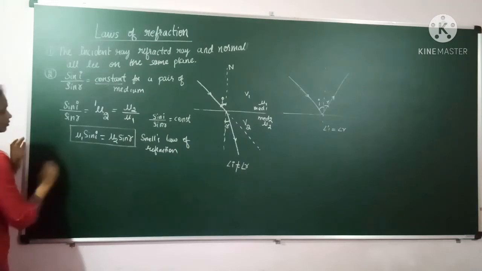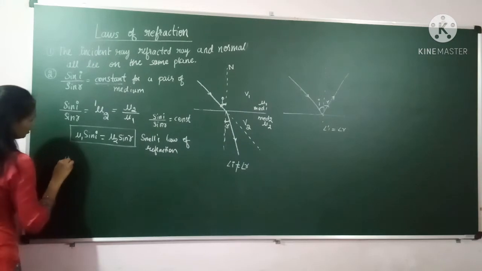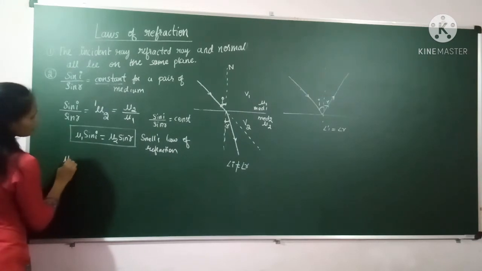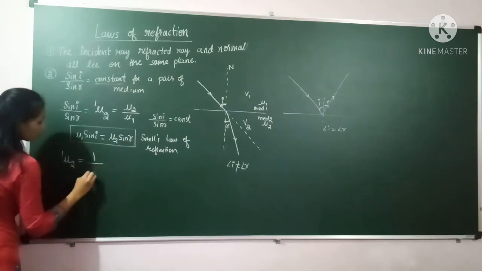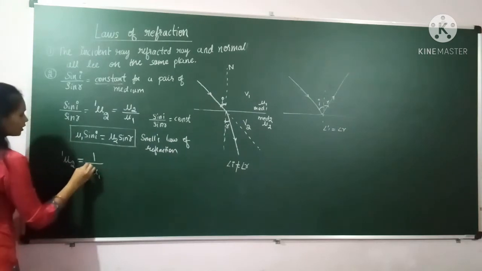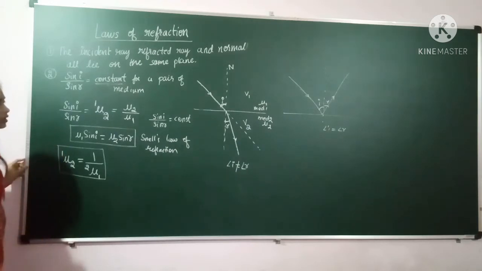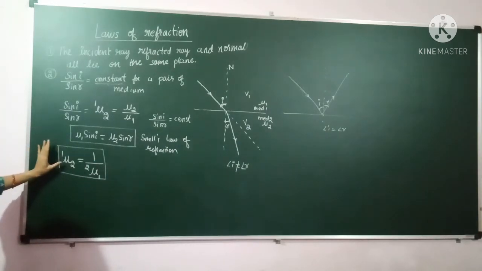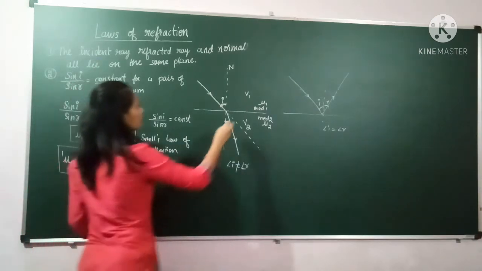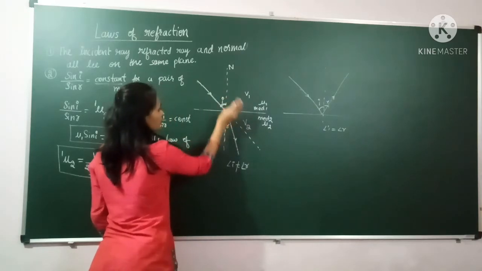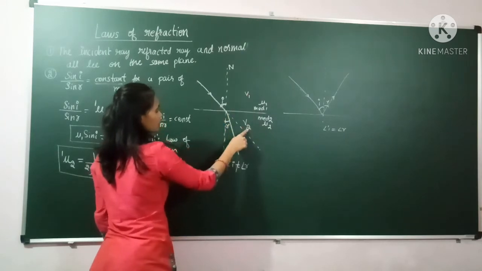Next after see here, refractive index of second medium with respect to first medium is equals to reciprocal of refractive index of first medium with respect to second medium. This relation also you can use in the numericals because both are reverse. Reverse is always equal. And next after that, see here, whenever the light rays traveling from one medium to another medium, velocity is changing. Here this velocity is v1 and here velocity is v2.